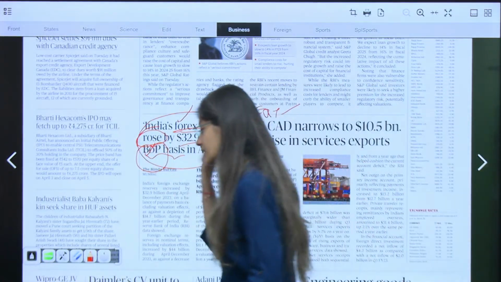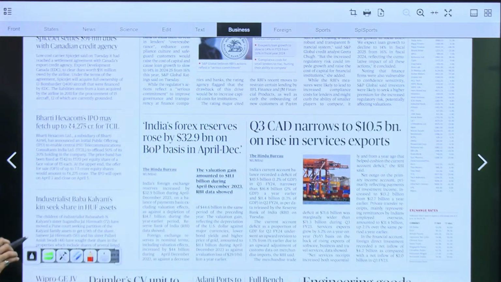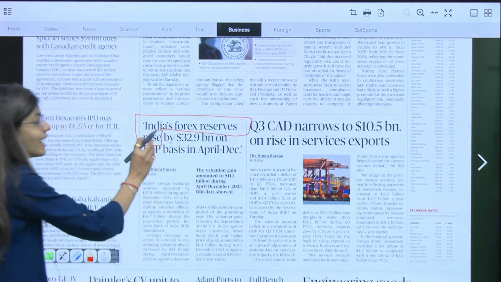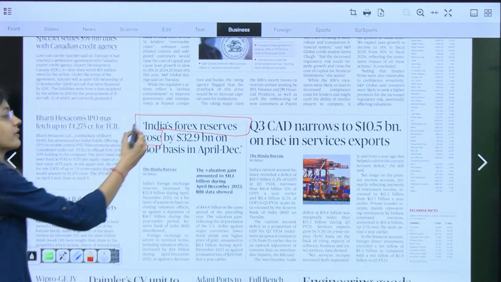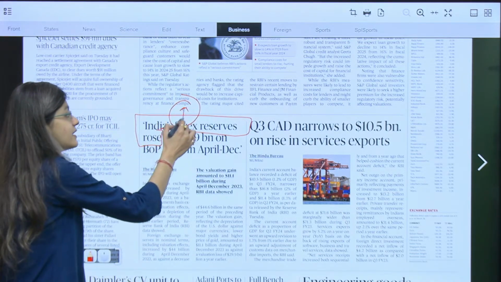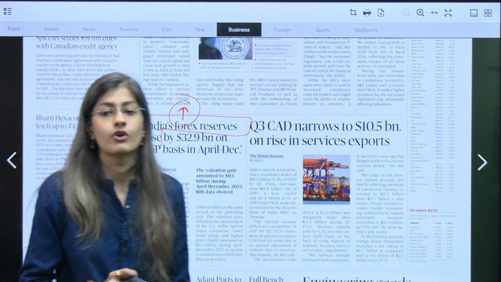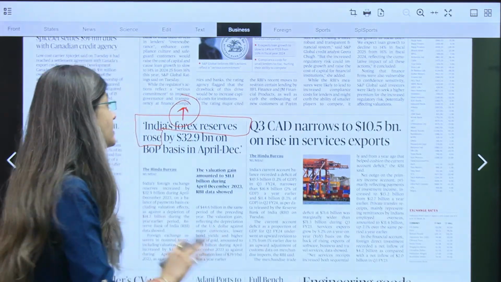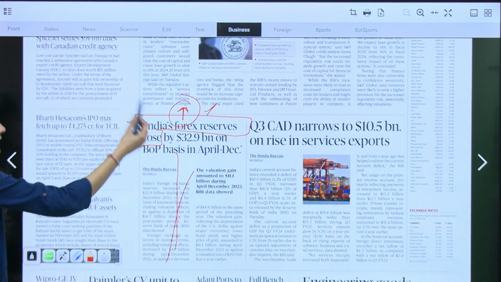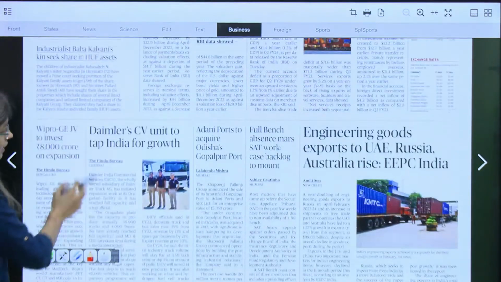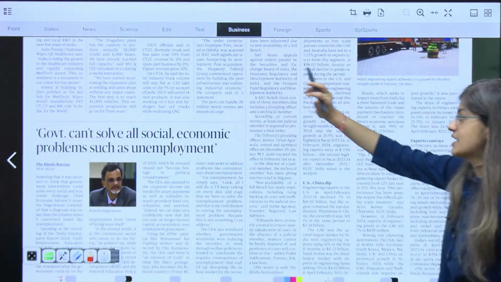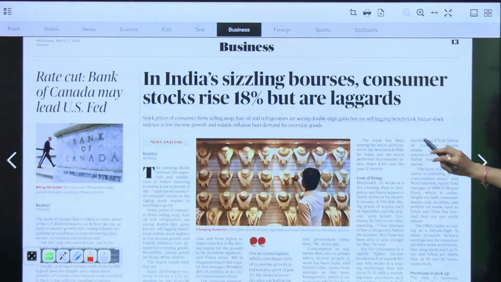But now from this article, you only have to focus till here, that India's foreign exchange reserves have risen. That means the trend is important, that they have increased in number, that India's foreign exchange reserve with RBI has increased. This is important. You don't have to read the whole news, only the headline is important. Next, moving on, again he is mentioning unemployment. Unemployment is important.